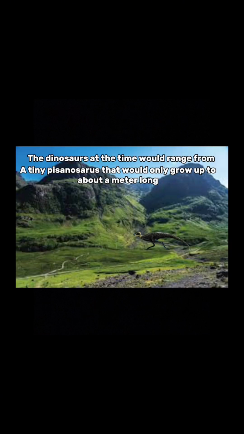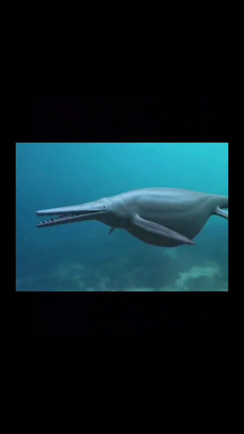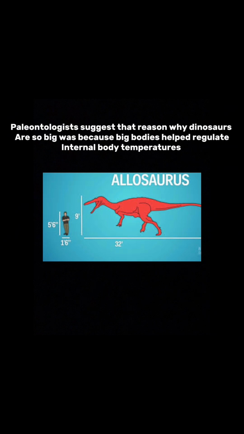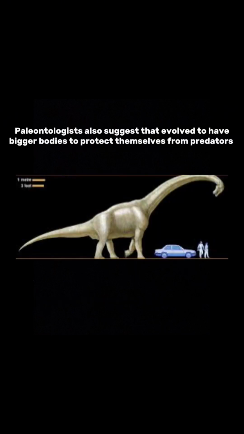At the time, dinosaurs were huge, most of them at least. The dinosaurs at the time would range from a tiny Bosanosaurus that would only grow up to about a meter long, to other dinosaurs like the Ichthyosaurus, which could grow up to 25 meters long and weigh over 80 tons. But paleontologists suggest that the reason why dinosaurs were so big was because big bodies helped to regulate internal body temperatures or let them reach new sources of food. But paleontologists also suggest that dinosaurs evolved to have bigger bodies to protect them from predators.